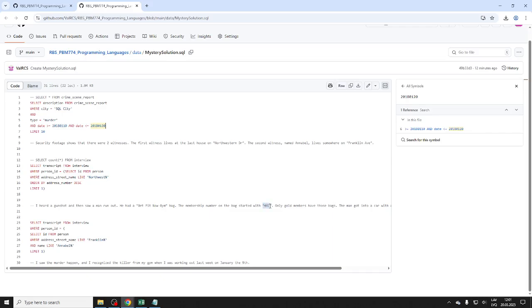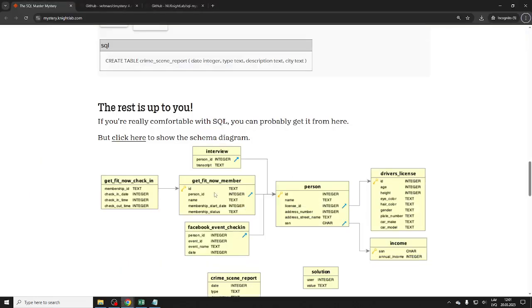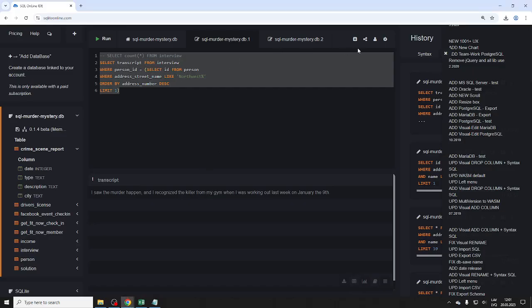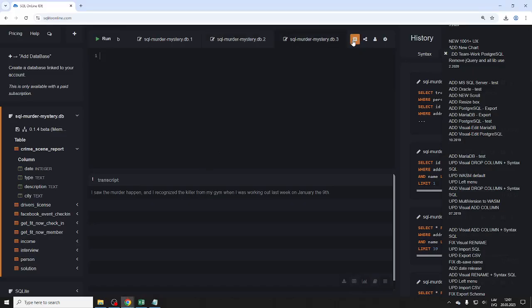So again, let's look for a membership number where the ID starts with 48Z, only gold members. So our table is this. We have memberships, and we have the ID, which is the check-in, might be important, and status. We want the gold. So ID, and do we have the actual name? Let's see, get fit now member. So, let's see what it looks like.